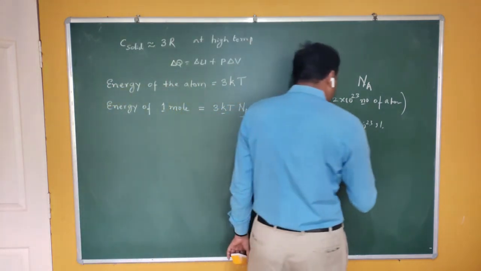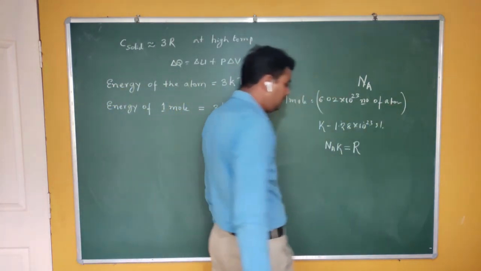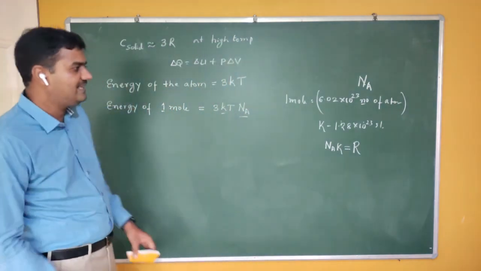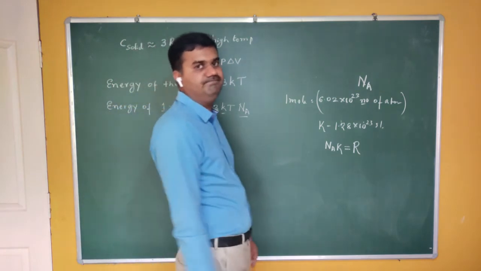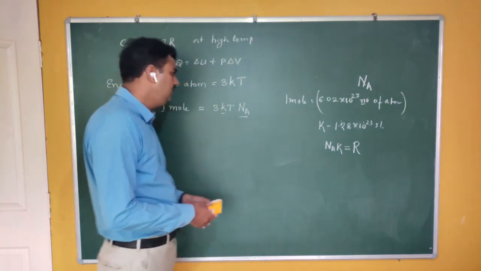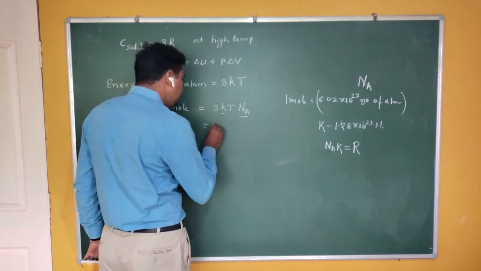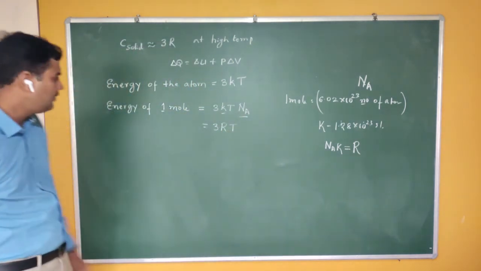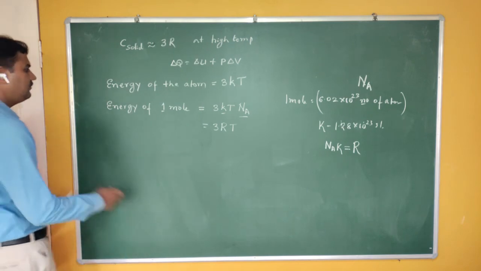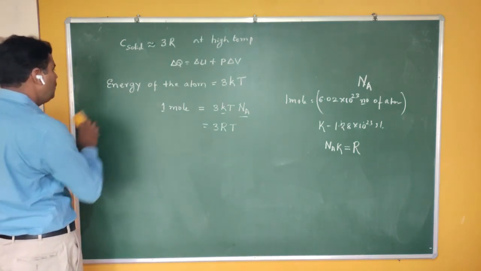What is 8.31? It is our universal gas constant, R. So this quantity Na times k is nothing but R. Therefore, I can write 3RT. Therefore, the energy corresponding to 1 mole.